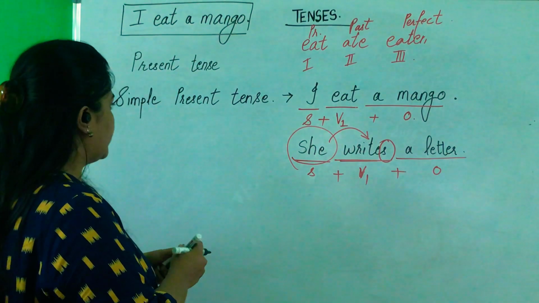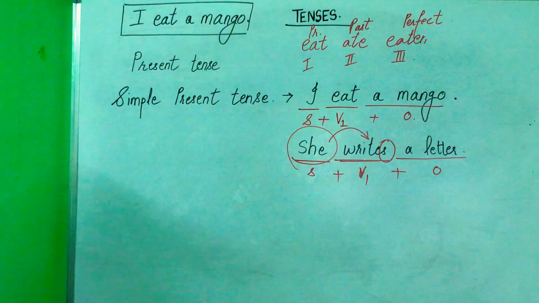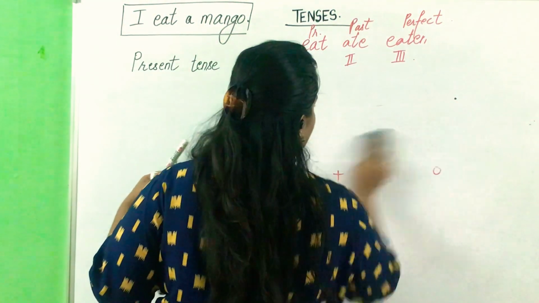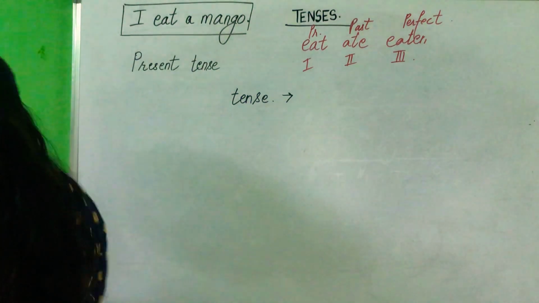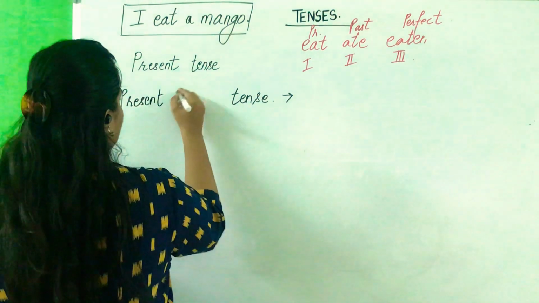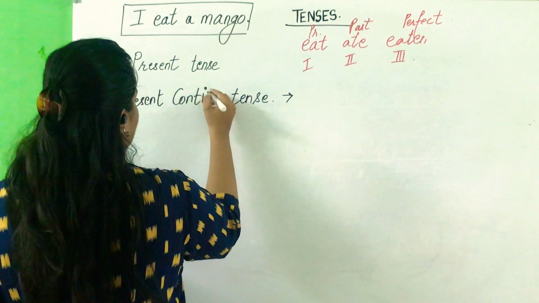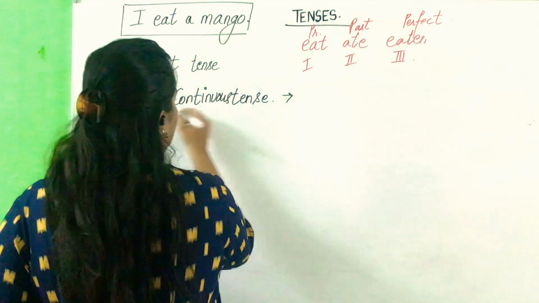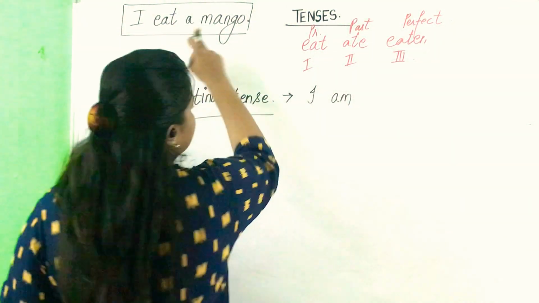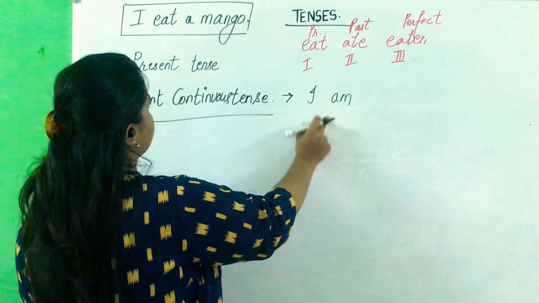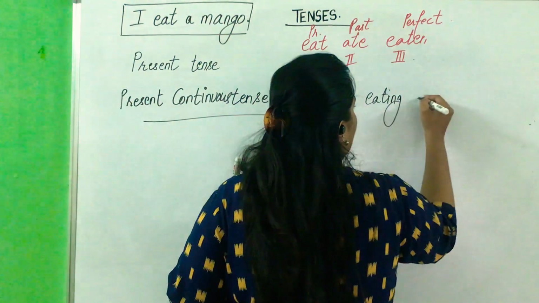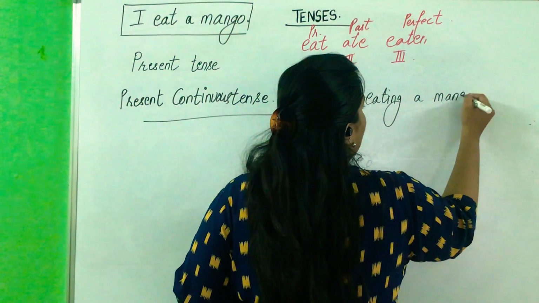Alright, moving ahead with present continuous tense. I'm going to change the same sentence in every tense. So please pay attention. I am eating a mango.